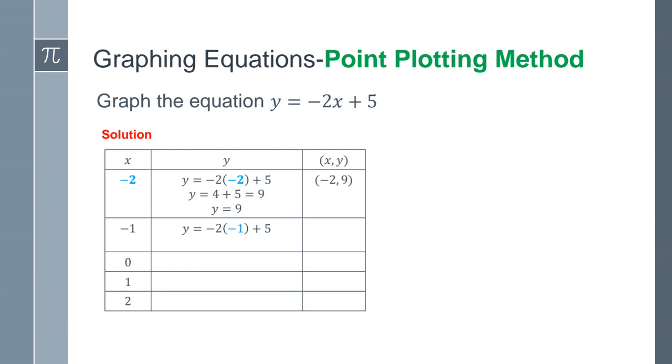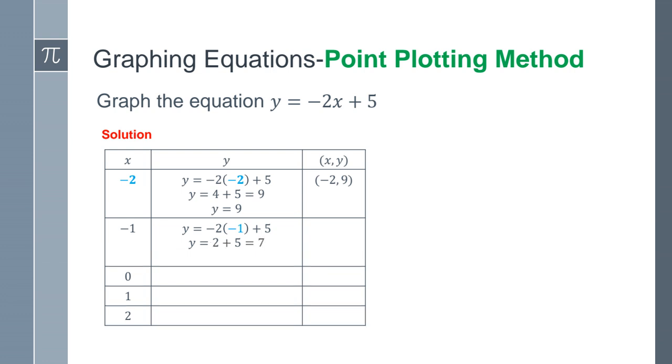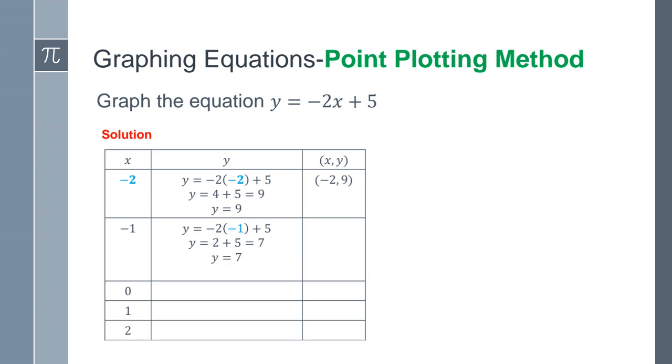So the -2 times the -1, a negative times a negative, is going to give me a positive 2. 2 plus 5 is 7. So my y value is 7. So my ordered pair is going to be x is -1, y is 7. And again, this third column is for our ordered pairs.